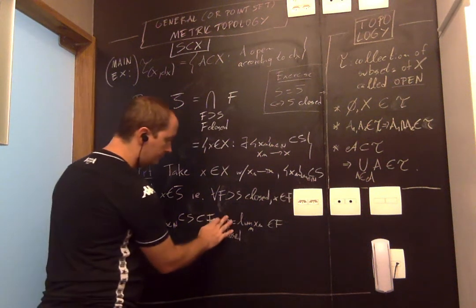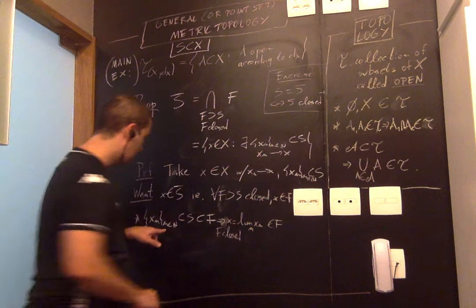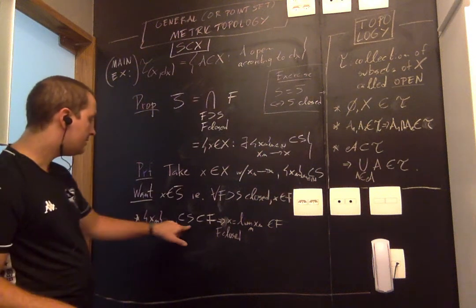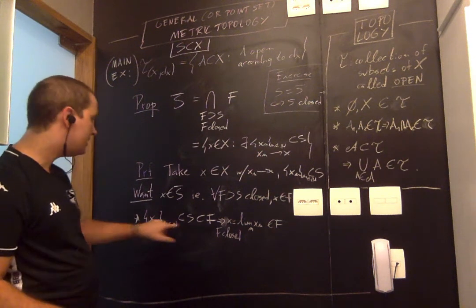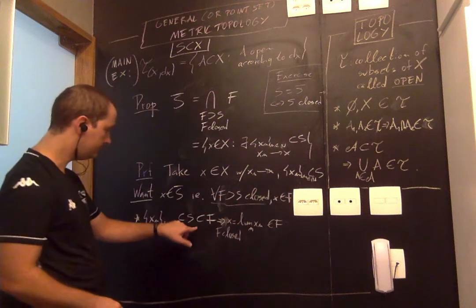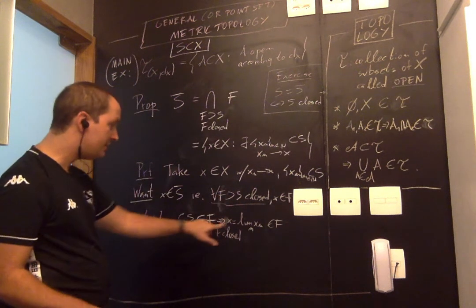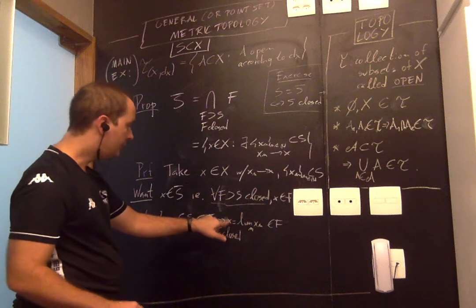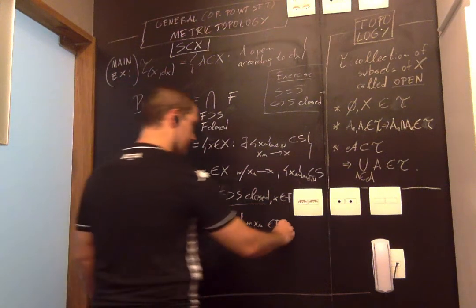Again, X sub n is a sequence of points in S. Therefore, it's also a sequence of points in F, for any F like this. A sequence of points in F must have its limit in F. Therefore, X belongs to F.